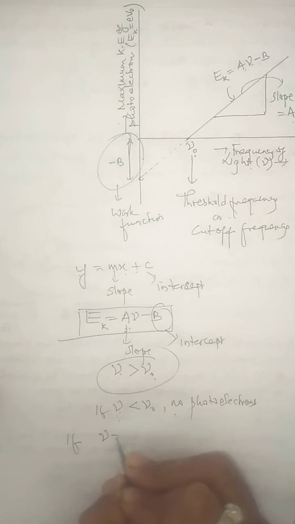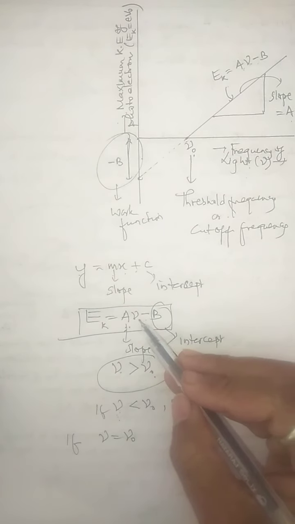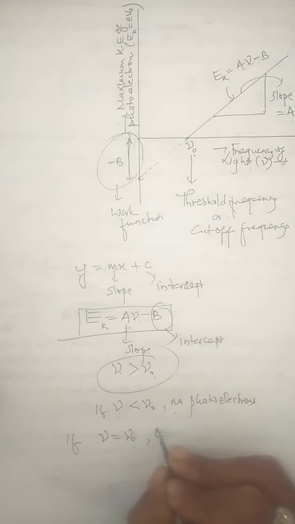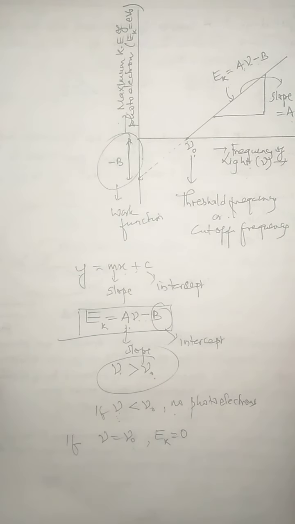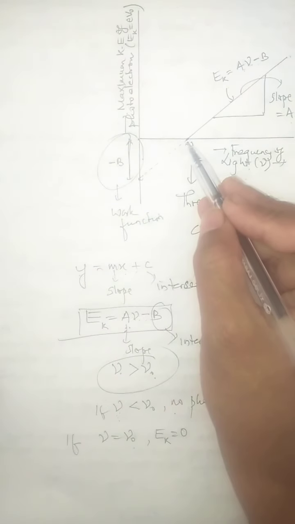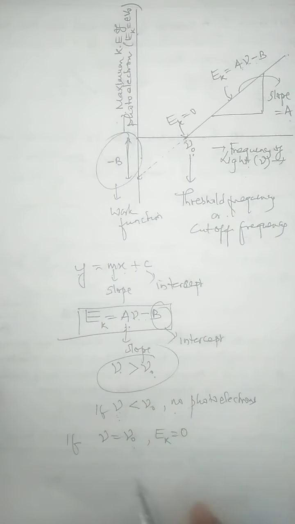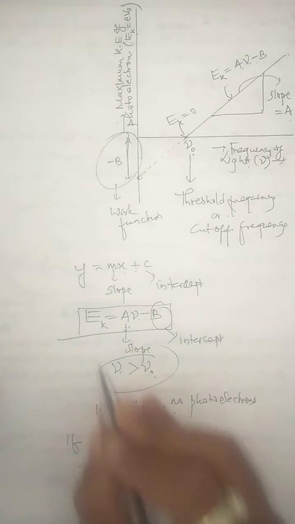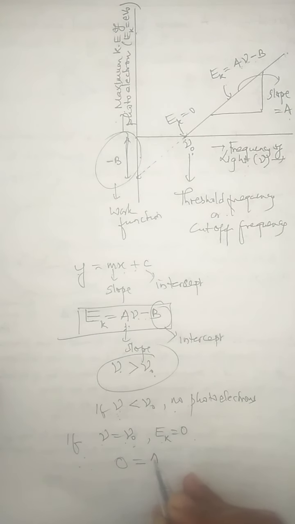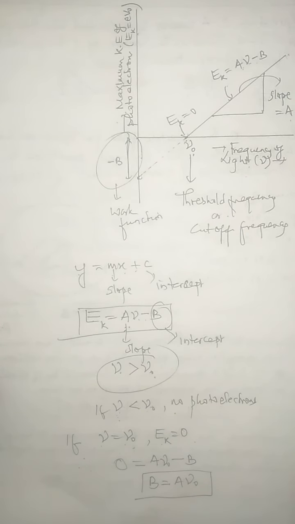If nu equals nu naught, if the frequency of incident light is equal to the threshold frequency, in that case the maximum kinetic energy of the photoelectron becomes 0, because this graph says that when the frequency is nu naught, the kinetic energy is 0. So when nu equals nu naught, Ek is 0. Let me substitute this in the expression: Ek equals 0 equals A times nu naught minus B. If I bring B to the left hand side, it will be plus B equals A nu naught. So B equals A nu naught.